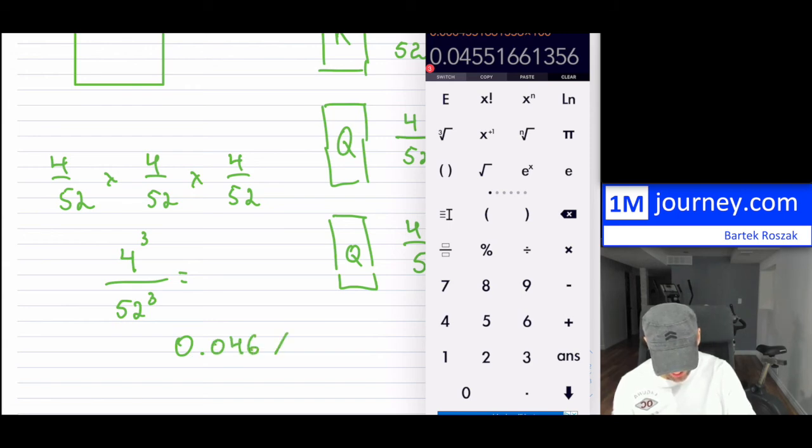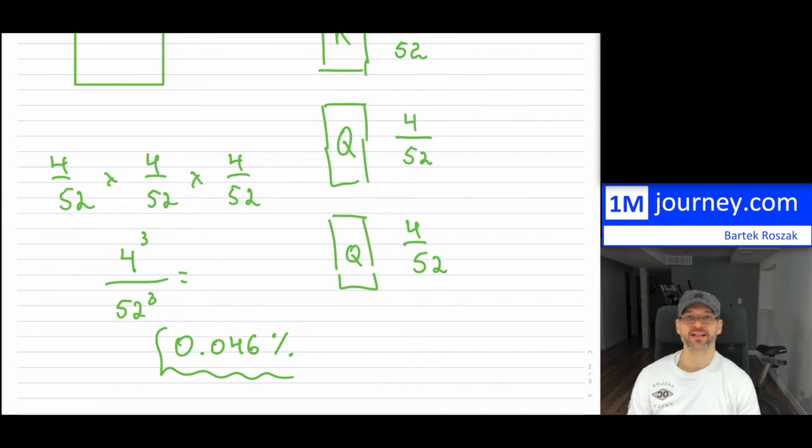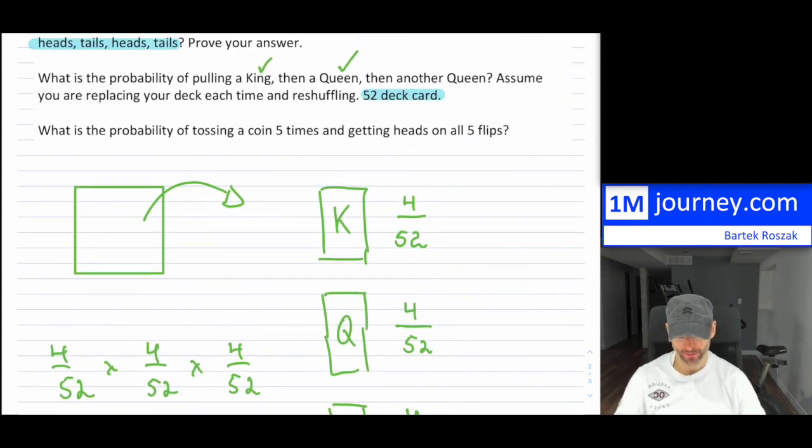This will be approximately our probability of getting exactly that. So that's the probability that you would have. Okay, so that's the second example.